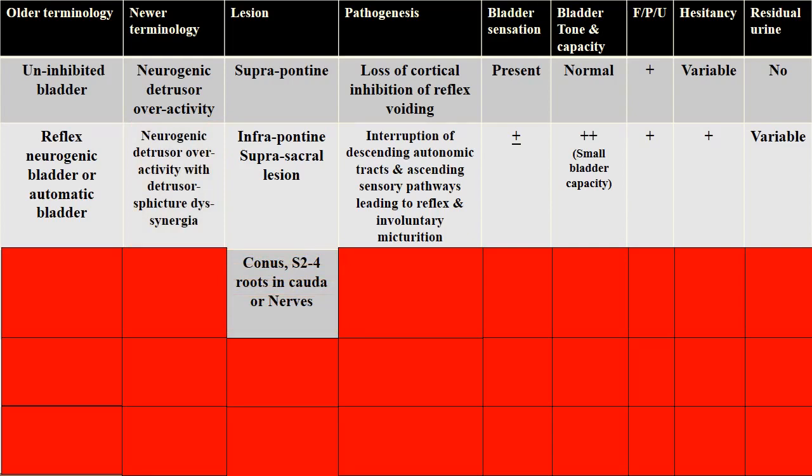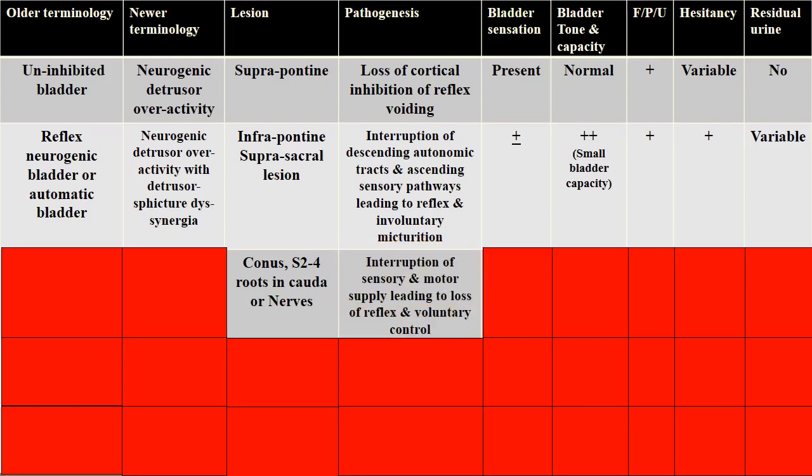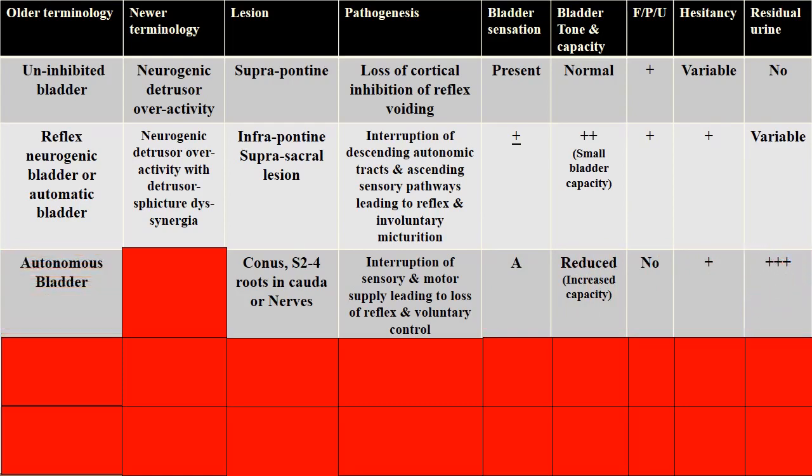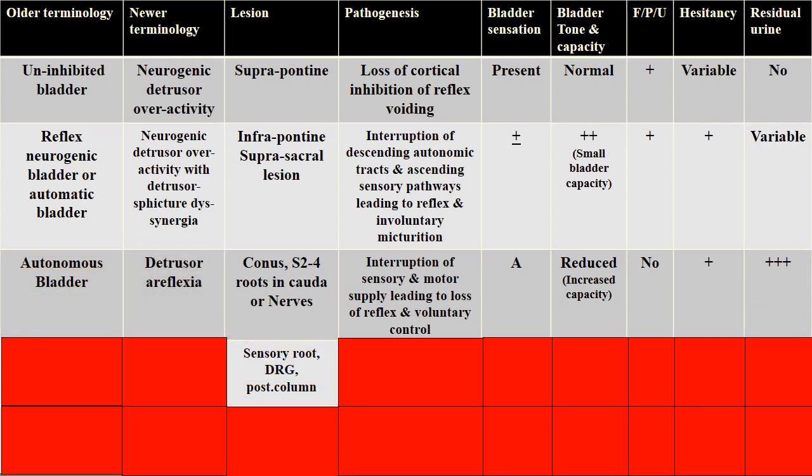If the lesion is in the conus or S2, S3, S4 roots in the cauda equina or nerves, there is interruption of sensory and motor supply, leading to loss of reflex and voluntary control. The bladder sensation is absent. The bladder tone is reduced and there is increased capacity. Frequency, precipitancy and urgency are absent. Hesitancy is present. The residual urine is large. It is called autonomous bladder and the newer terminology is detrusor areflexia.